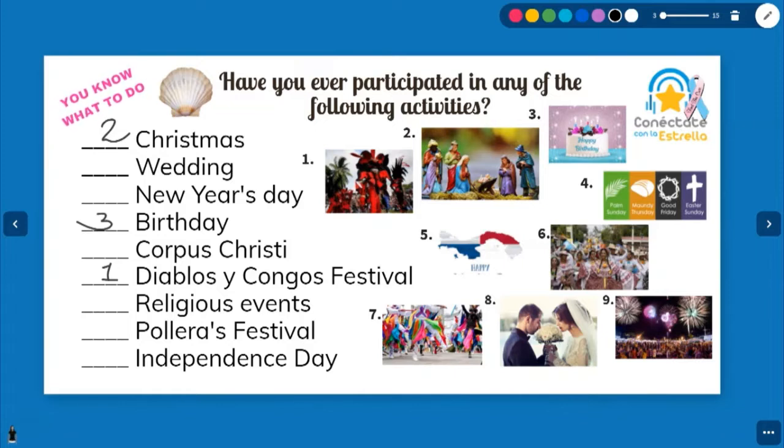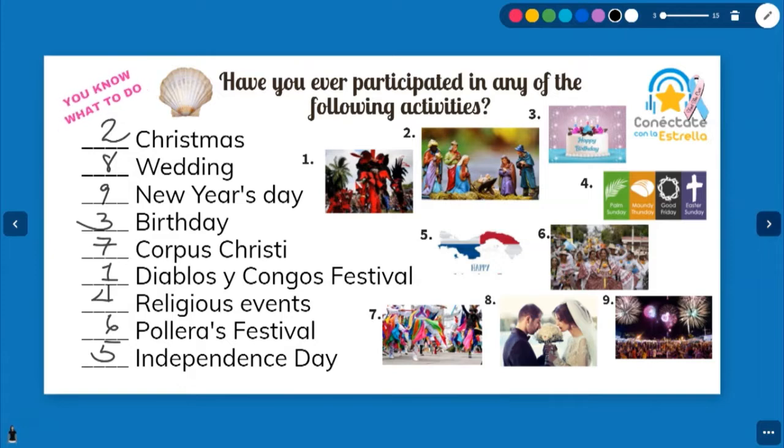Number 4? What do you think it is? Religious event. That's Holy Week, right? Number 5? It can be Independence Day, right? Patriotic Day. Number 6? What is that? Polleras Festival. Number 7? Corpus Christi. Yes. Number 8? A wedding. Hey, very good. And number 9? New Year's Day. Very good.